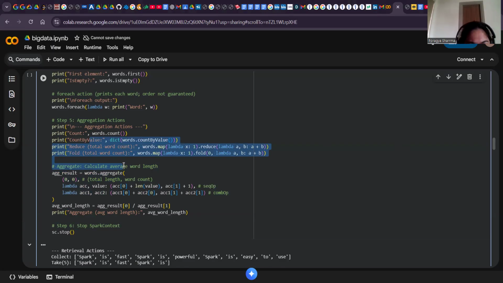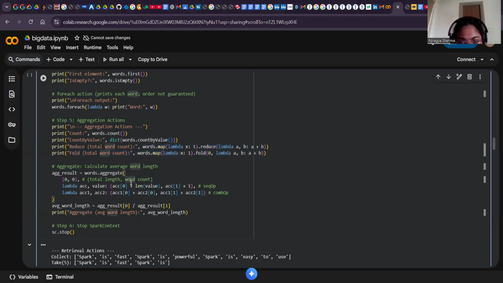So count is the total number of elements, which is 11 in this example. And countByValue returns a map of elements, so that is a frequency. Reduce lambda a, b: a plus b after map lambda x: 1 totals the number of words. So this is another way to count. fold(0) is similar to reduce but takes a zero value and uses an associative combiner, useful in distributed reductions.